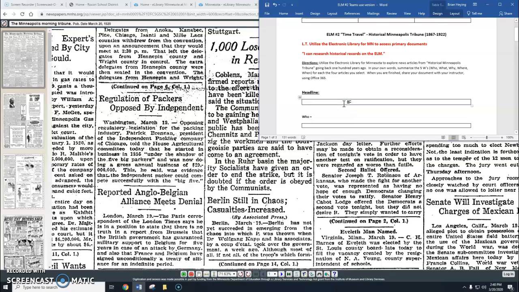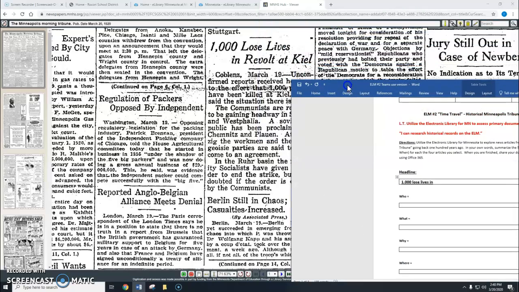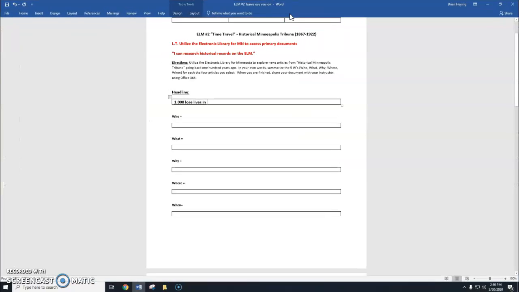1,000 lose lives in revolt at Kiel. Okay, so that's my headline.